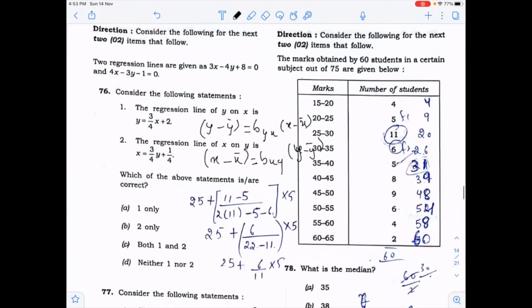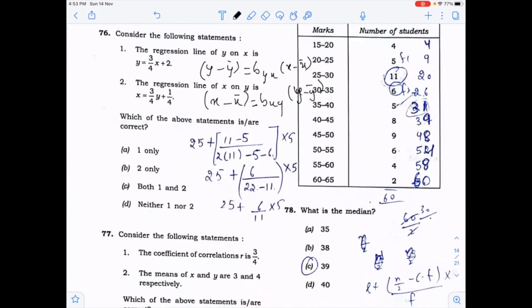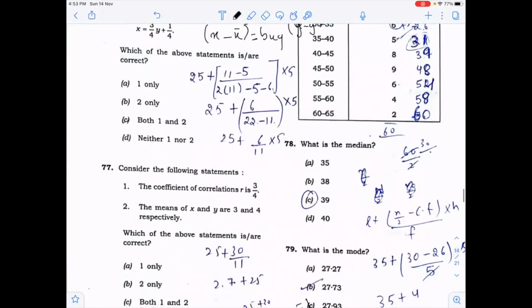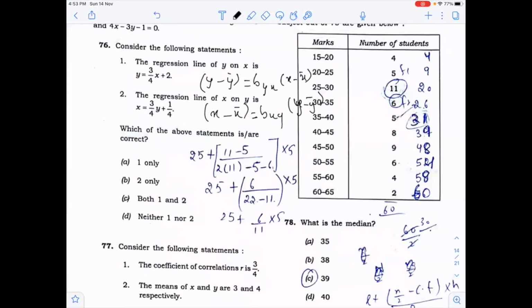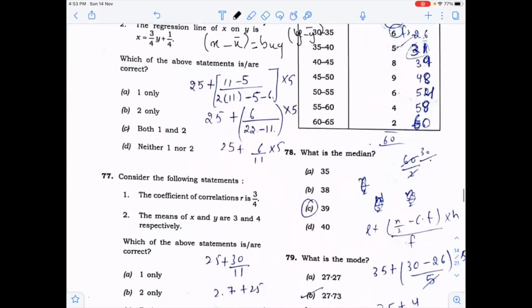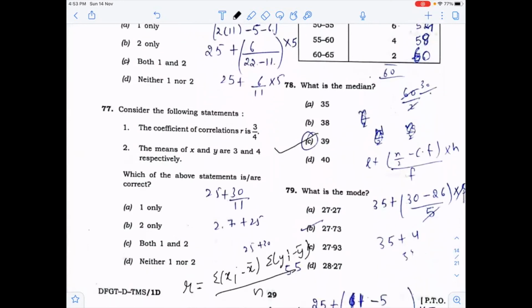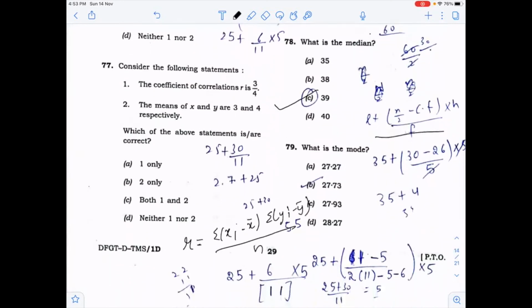Here, you have to find the median. What is median? Which will divide the data, but this is a grouped data. So we will use the formula here by finding the cumulative frequencies. That will be CF. You will get the answer for the median. This is the formula for finding the median. Now this is the formula for finding the mode. By applying the formula for mode, the most frequently occurring value, you can find it, and the answer will come out to be B.